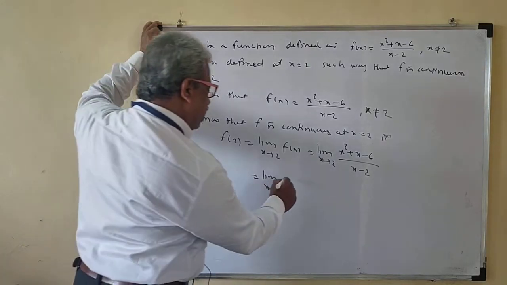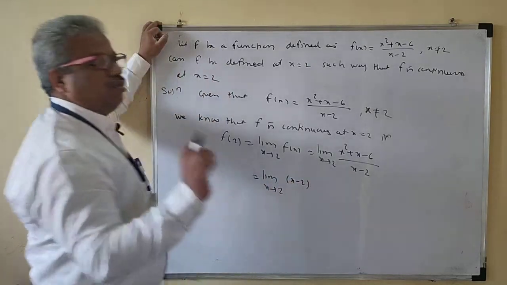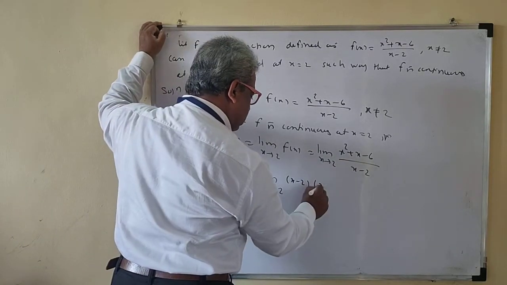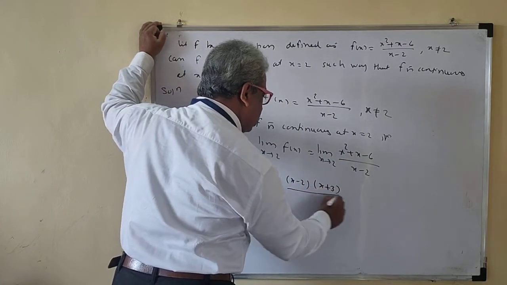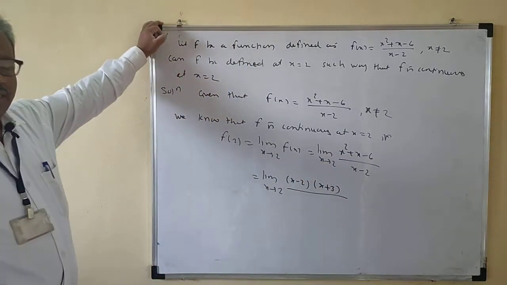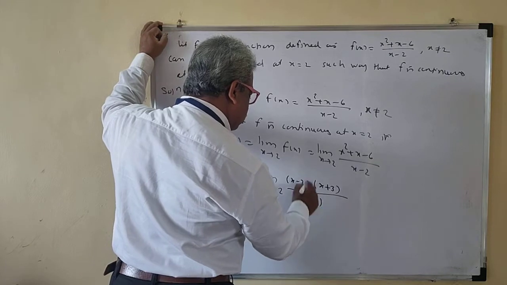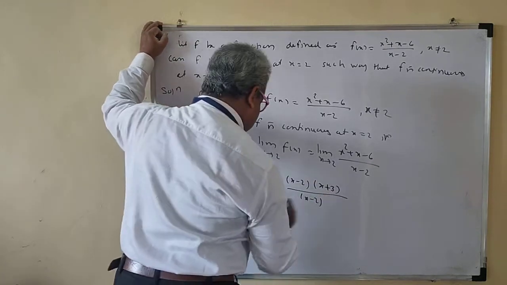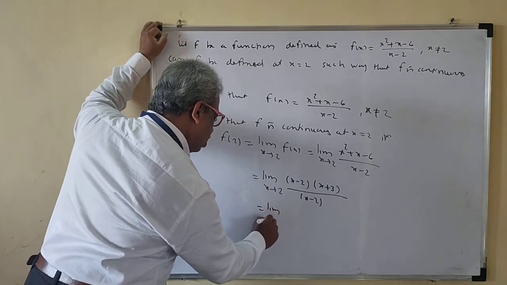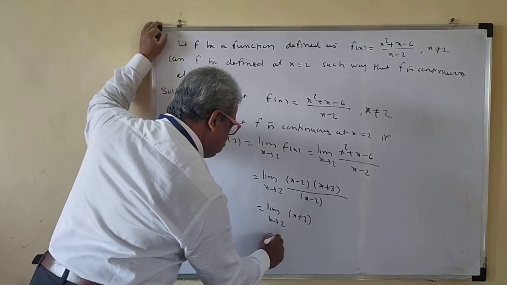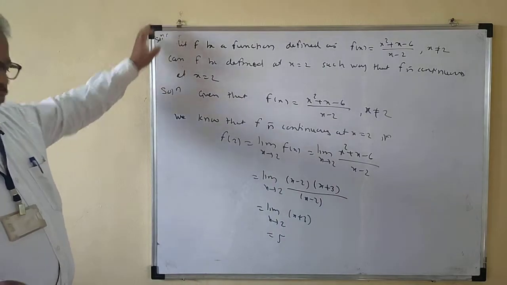That means x minus 2 is a factor of the numerator. If x minus 2 is a factor, the product is 6, so the other factor should be x plus 3 because the coefficient of x squared is 1. So directly we can write the factor now. This is x minus 2, so it gets cancelled. So this is equal to limit x tends to 2 of x plus 3. So this will be 5.